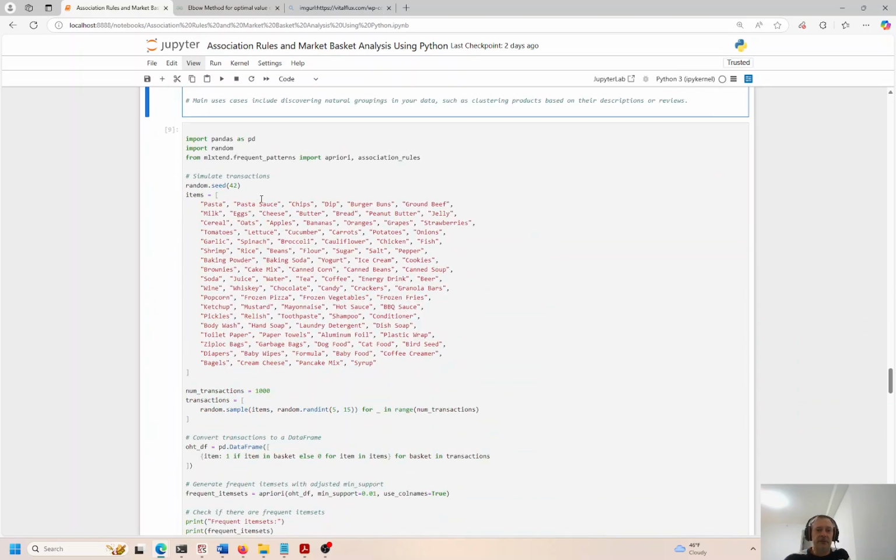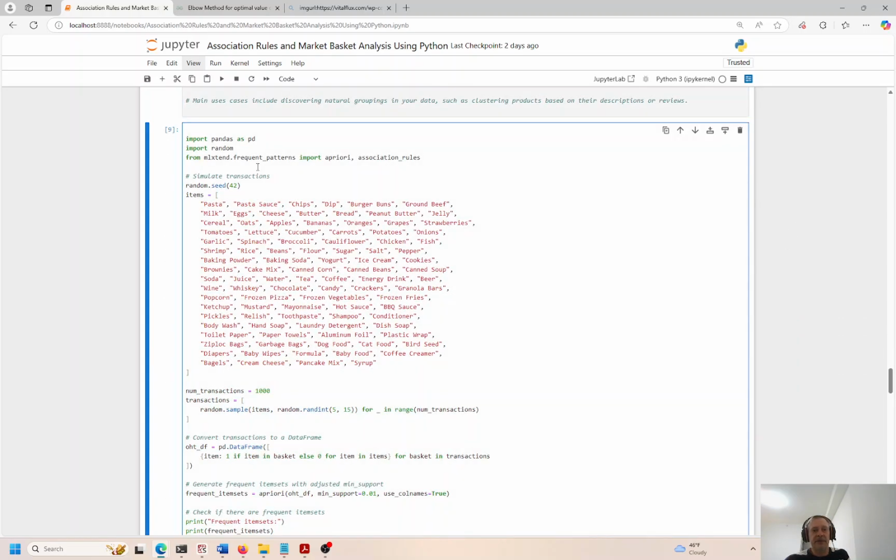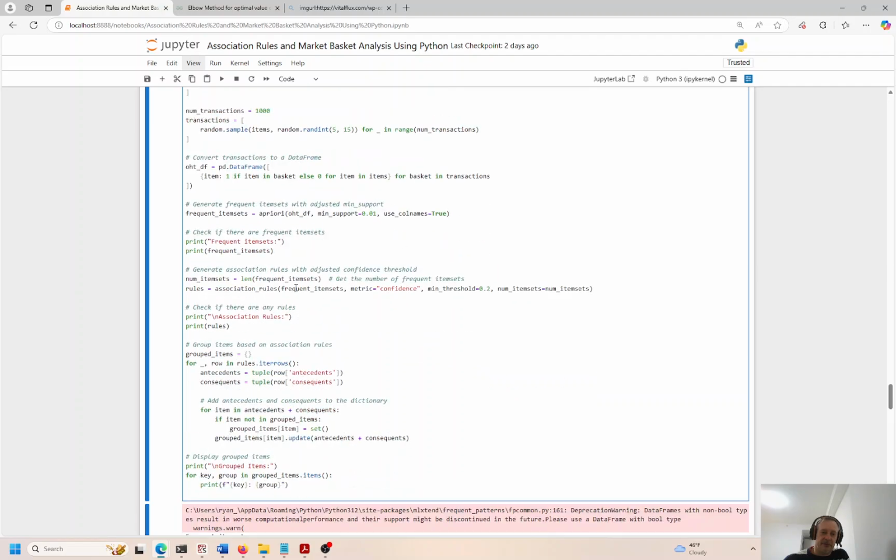Okay, let's try one more. Now this is kind of the main point of the topic here. These are association rules. So you saw a couple of different methods to try to create relationships between data, using the pre-trained model and using the k-means clustering algorithm, right? So Apriori is going to show us if something is true, what else is true. If we buy pasta, will we buy pasta sauce? Probably. It's probably true that we're going to buy that, right?